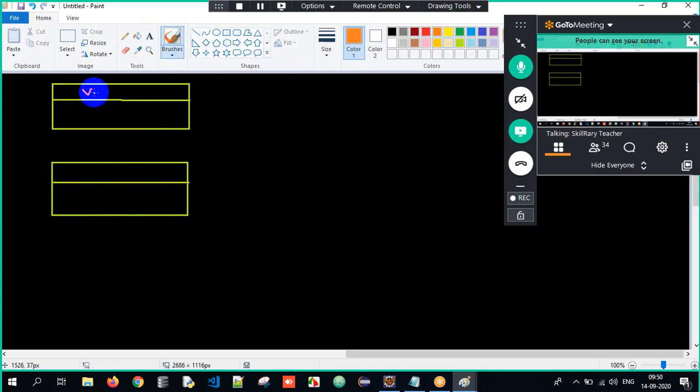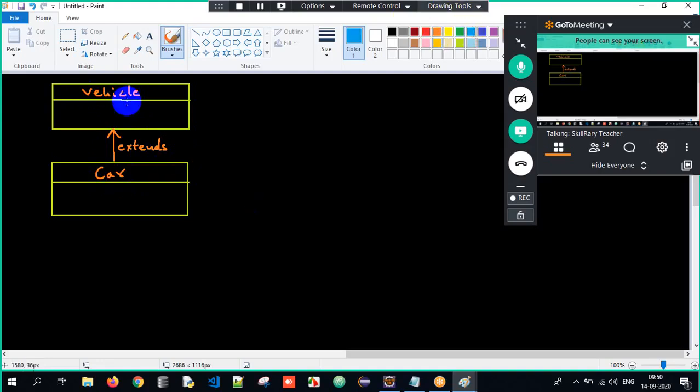Imagine this class name is vehicle and this class name is car. So there are two classes, the vehicle class and the car class, and there is a relationship between them. Is-a relationship means extends here, right?